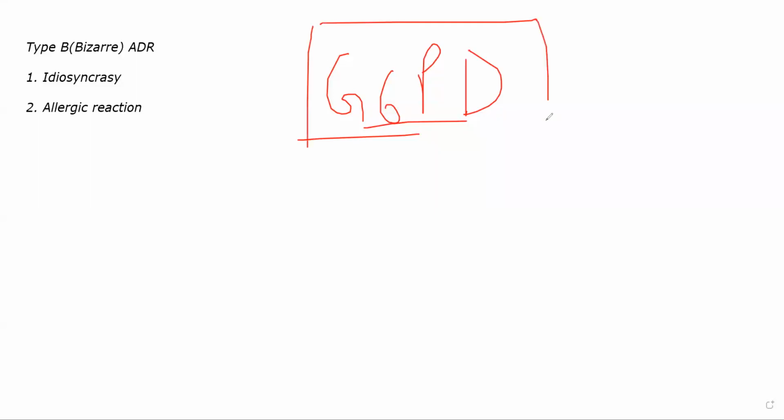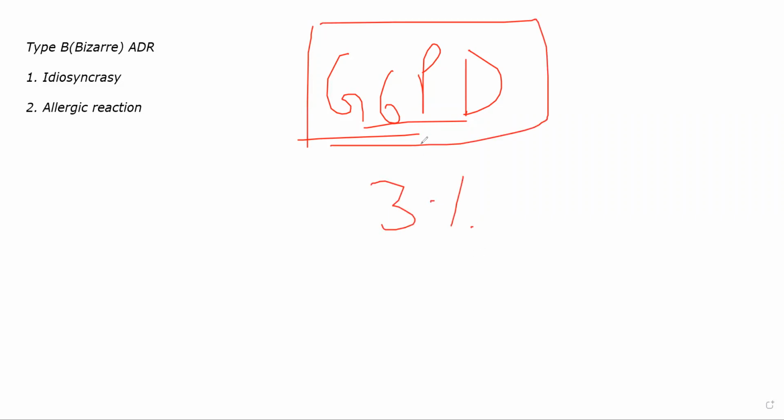So yesterday I explained to you about a group of the population which will have G6PD deficiency. Glucose 6 phosphate dehydrogenase is an enzyme in your body. This enzyme is very important for various reasons. Some people have G6PD deficiency. About 3% of the world's population will have G6PD deficiency. So that's a big number.